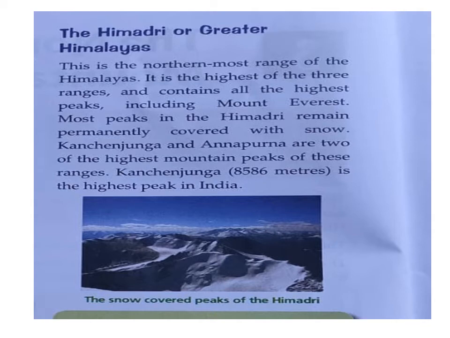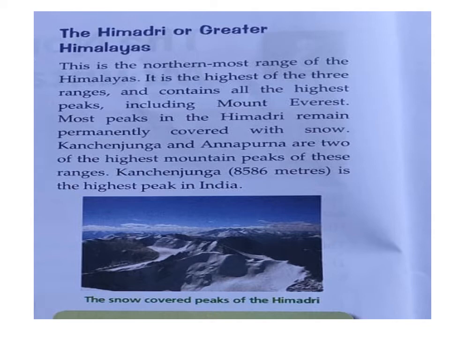Now we will see the three different parts of the Great Himalaya. The first part is called Himadri or Greater Himalaya. This is the northernmost range of the Himalaya. It is the highest of the three ranges and contains all the highest peaks including Mount Everest. Most peaks in the Himadri remain permanently covered with snow.